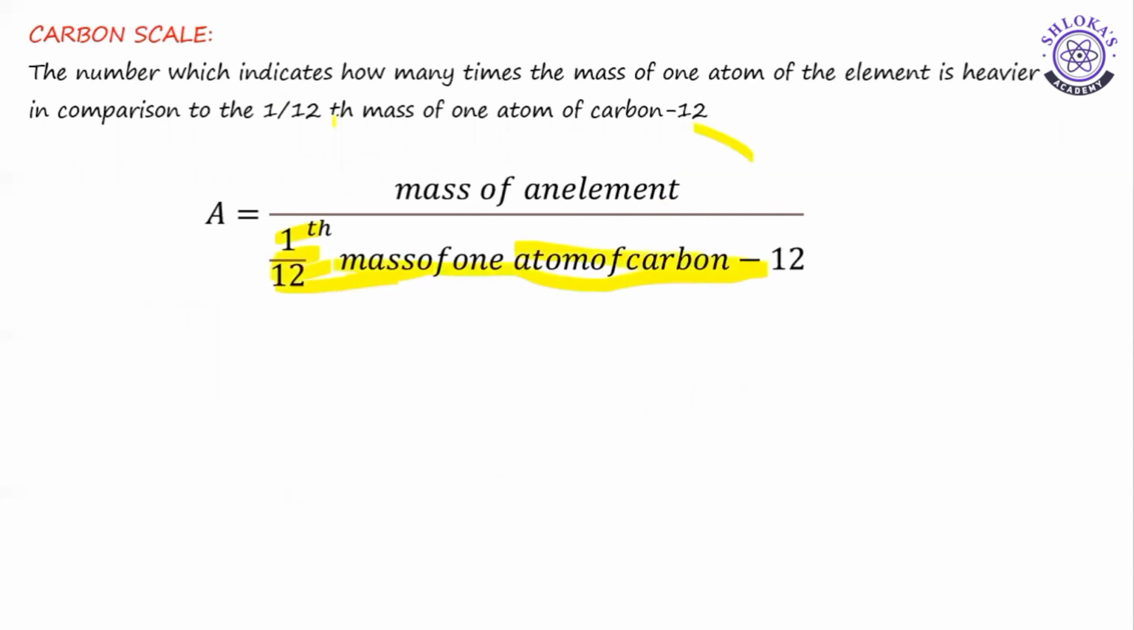Now we are using this one only finally. These are three different scales which are used to find out the atomic masses of various elements. Now second, we will go for the atomic mass unit. Simply we can call it atomic mass unit, AMU. What is this atomic mass unit?